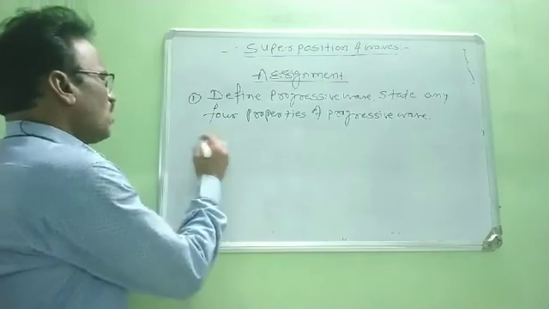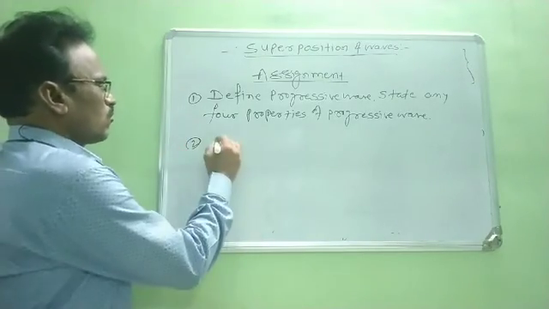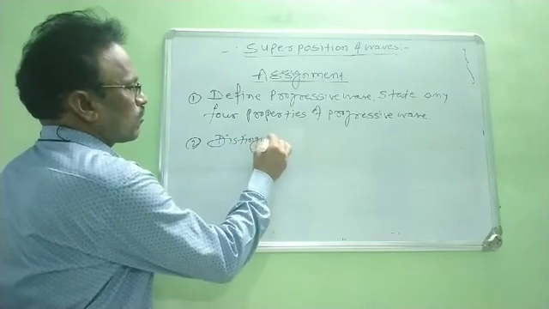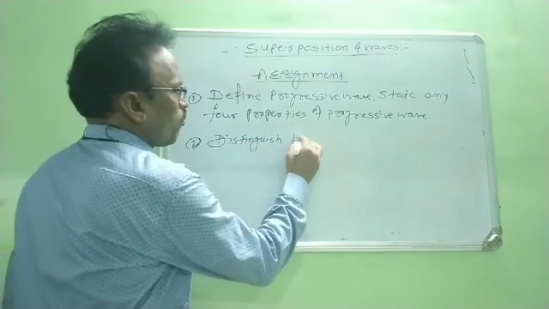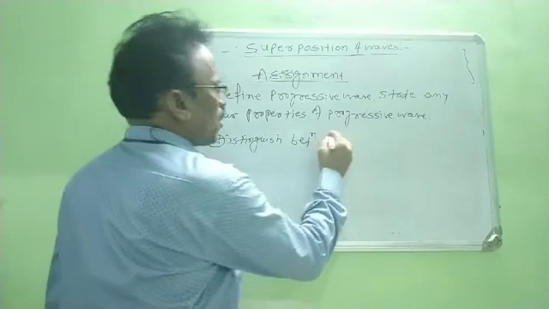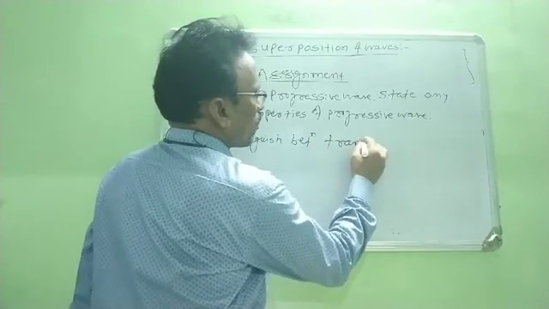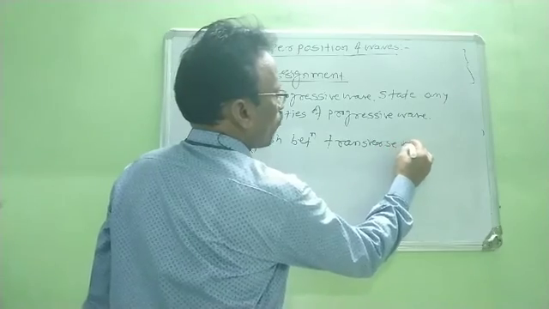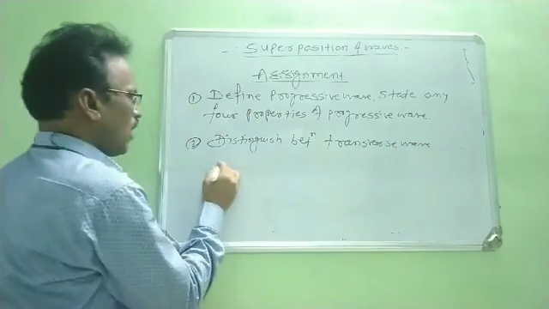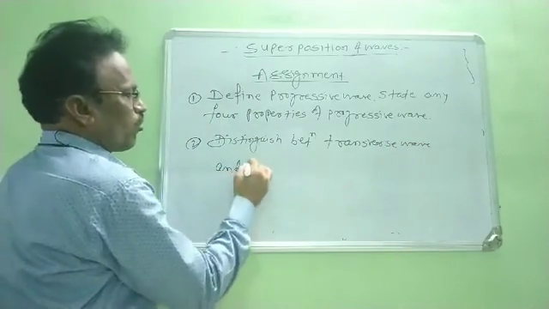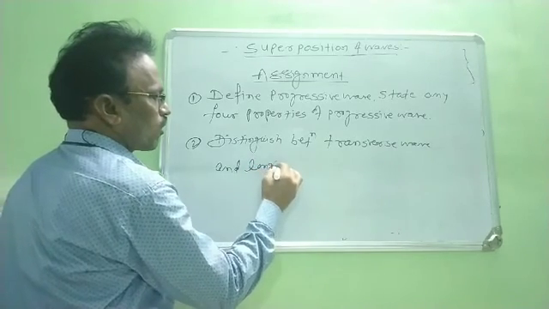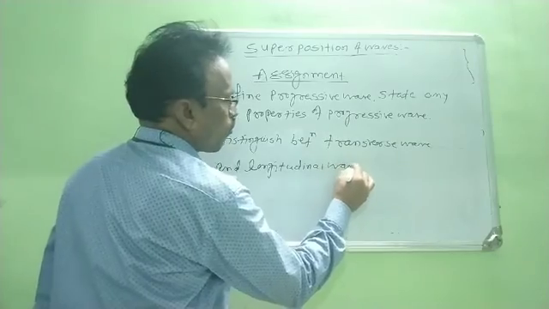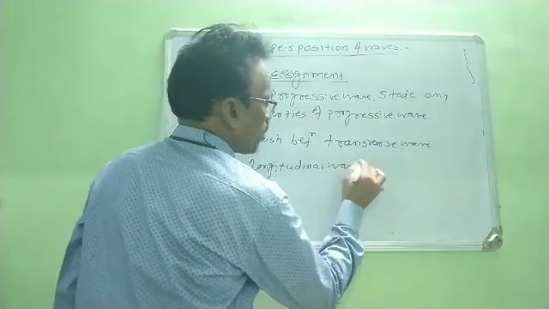Okay. Second, distinguish between transverse wave and longitudinal wave.